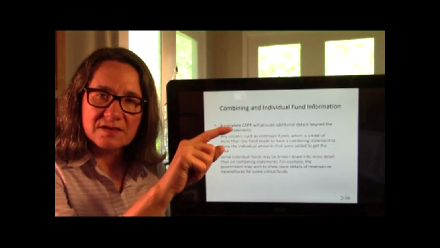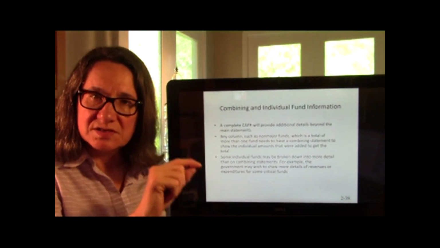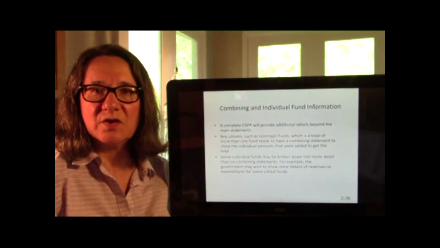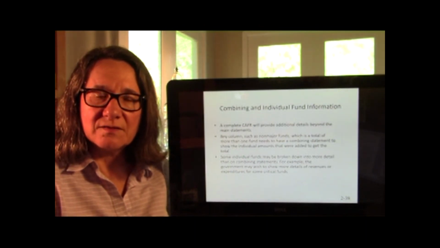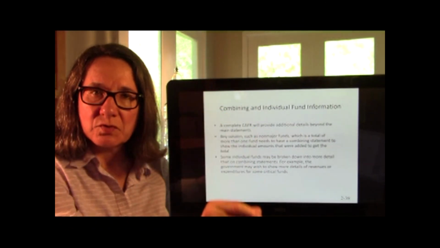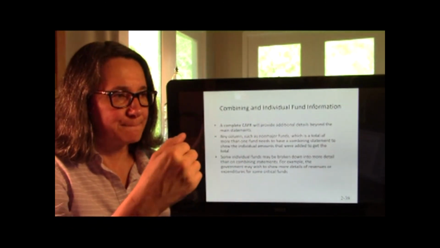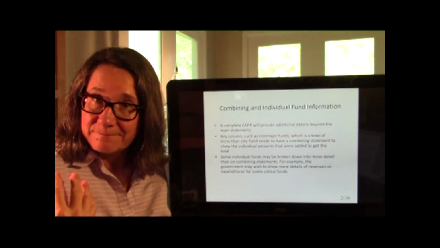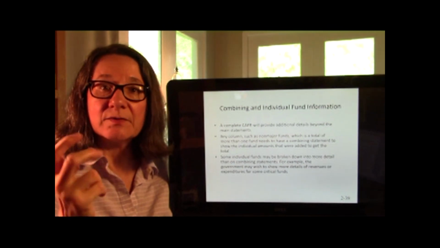Okay, well, I see you've got this number here for net position for universities, but what about each separate university? So you go to the back and you go to the combining and individual fund information. So yes, if you look on the fund statements, you'll see a column for the waste services department. But it may combine the garbage pickup, the brush pickup, and recycling.